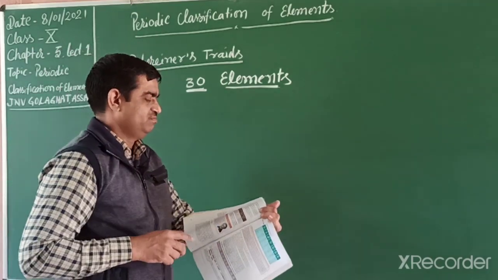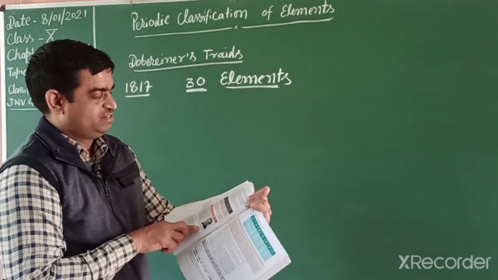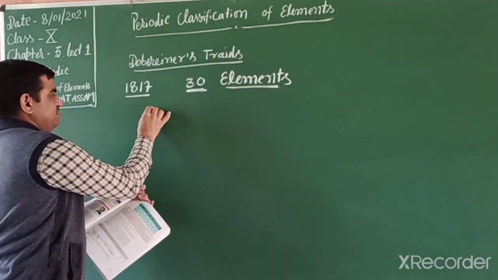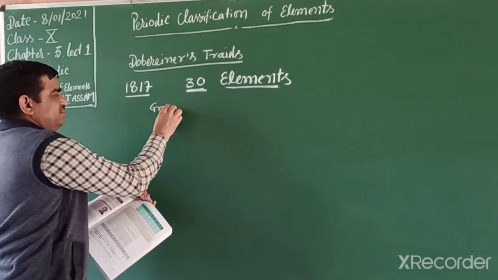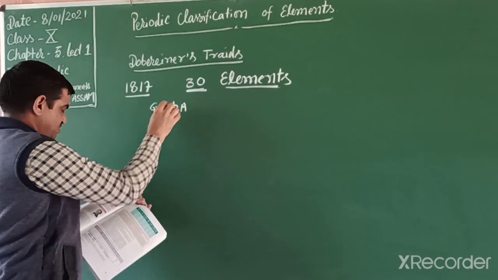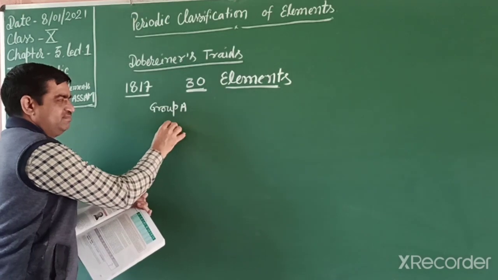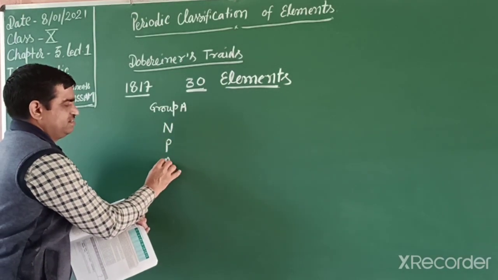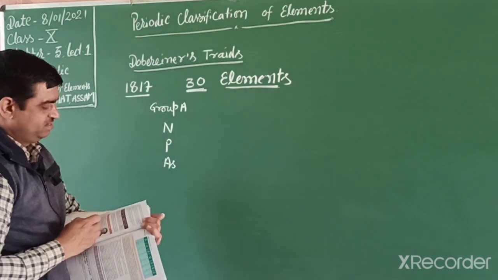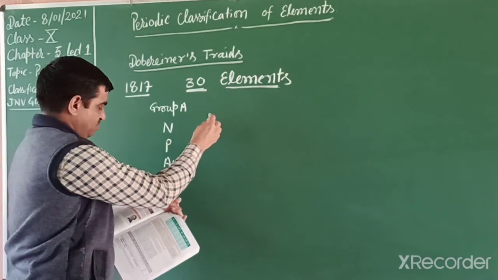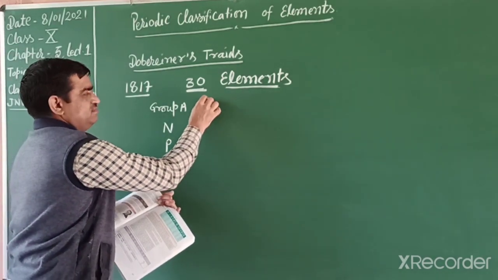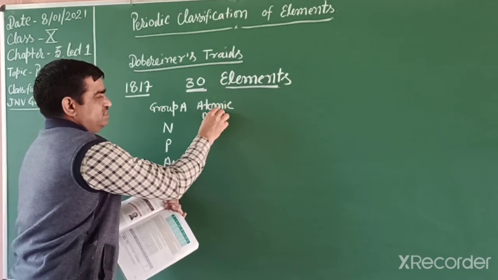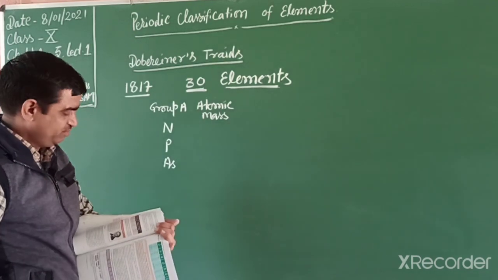You can observe a table in which the scientist first gives group A. In group A, he placed nitrogen, phosphorus and arsenic. In the next column, their atomic masses are given in your NCERT book.